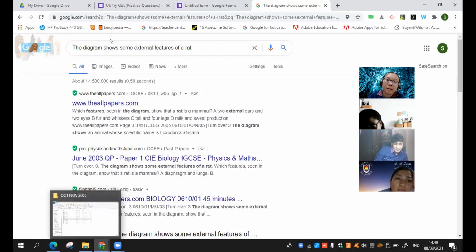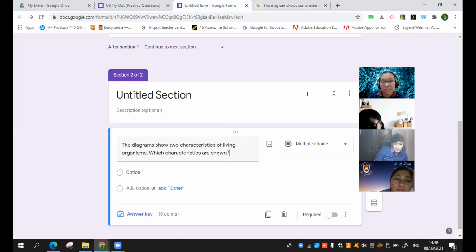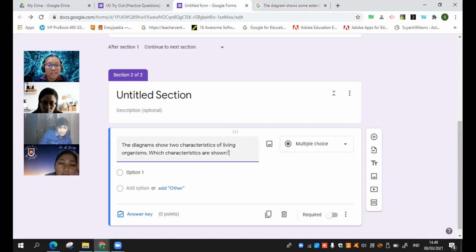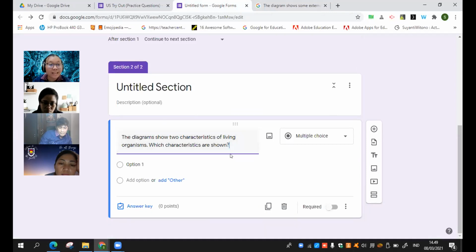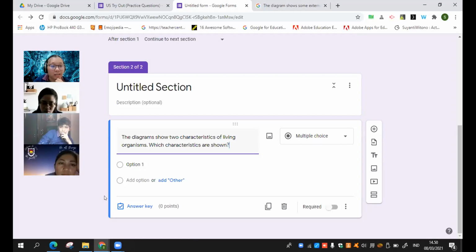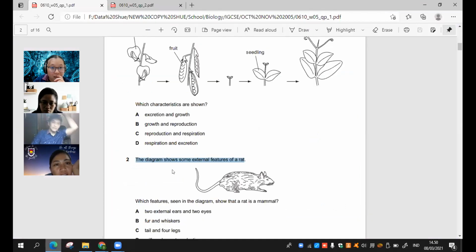That's why for me, it's okay that I will be the one who has the hard work, but at least the score will be more objective. Can we paraphrase, Miss? Sorry, can we paraphrase? Yeah, we can do that also. Sir Hadi: paraphrasing rather than copying from the past paper directly. Correct.